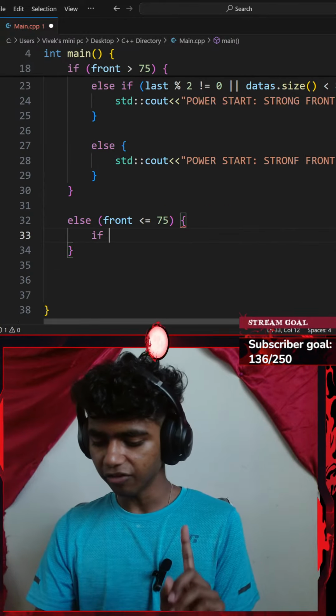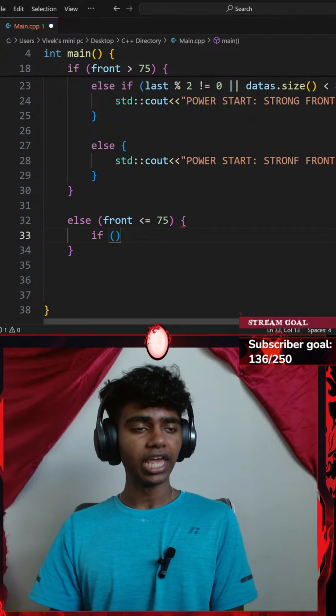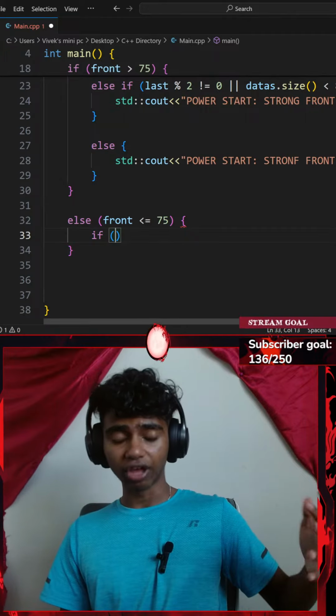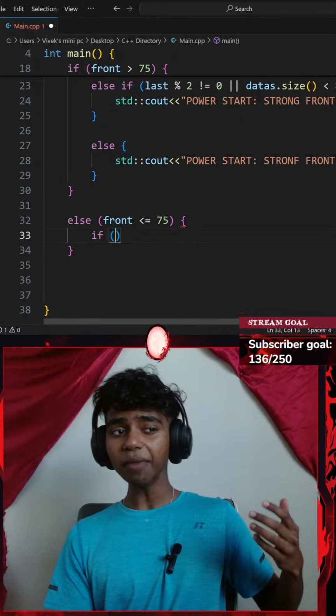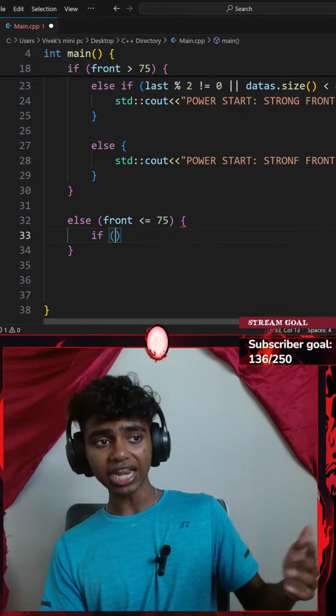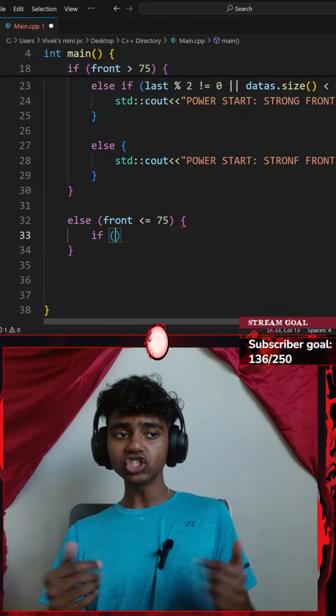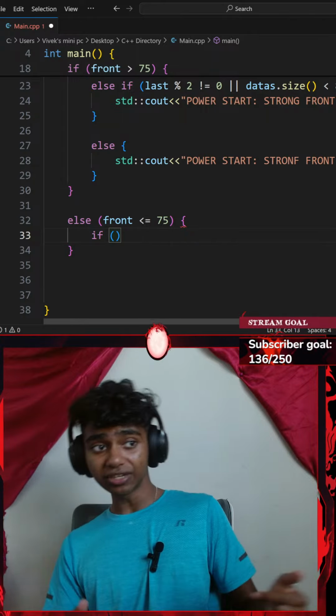Okay, let's go with an if, pair of parentheses. If my front is greater than or equal to 50 and my last variable is less than 90, I'm going to be printing balanced rise, decent front, explosive finish.